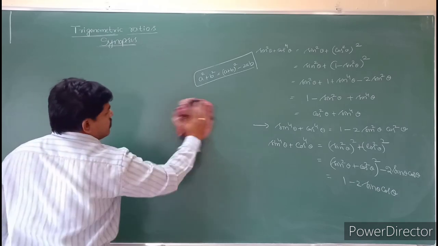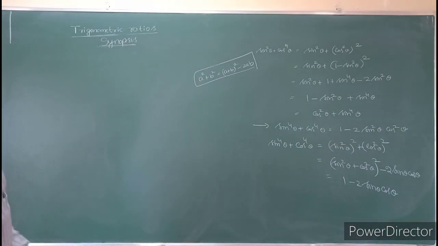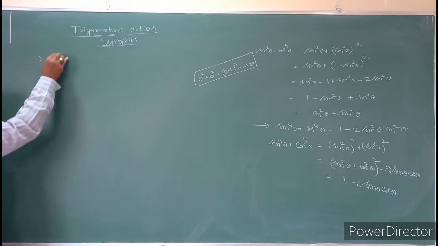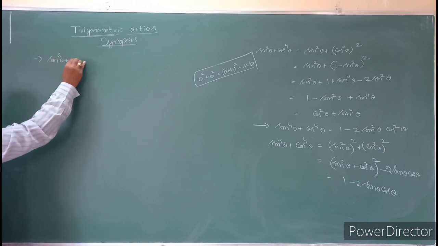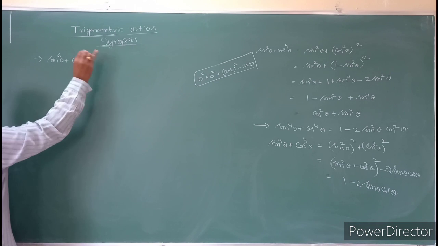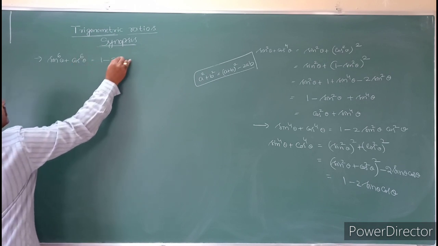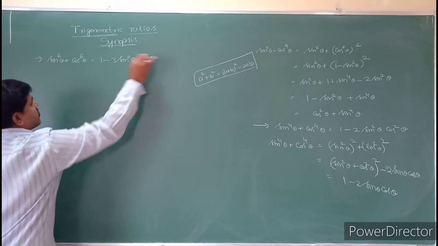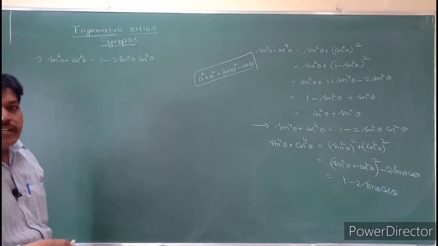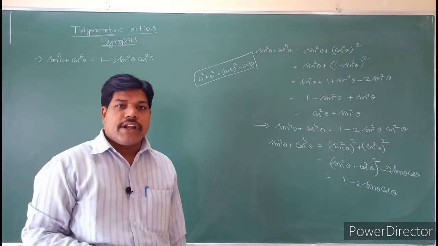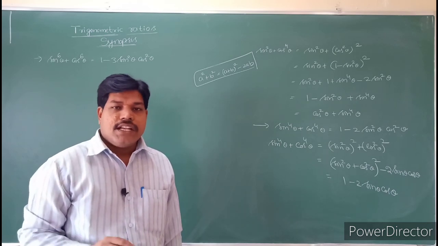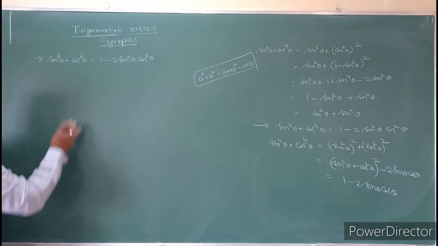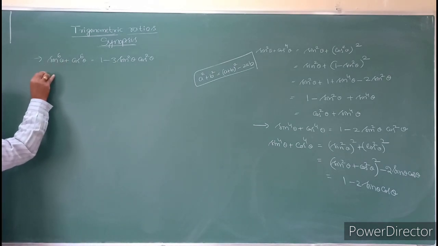And also see here, in the same model, if you take sin power 6 theta plus cos power 6 theta, it is equal to 1 minus 3 sin square theta into cos square theta. Sin power 6 theta plus cos power 6 theta you can write as 1 minus 3 sin square theta into cos square theta. So see students, what is this?